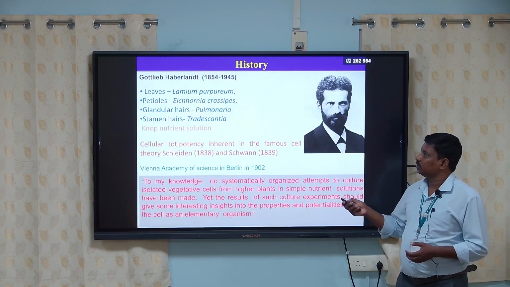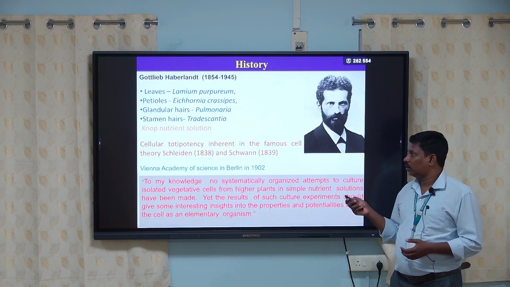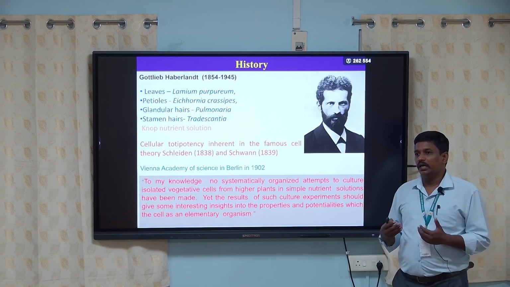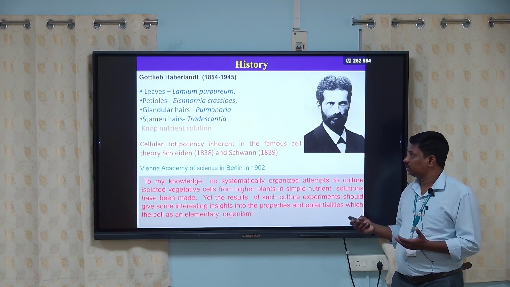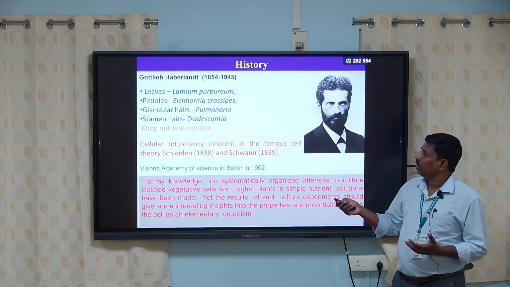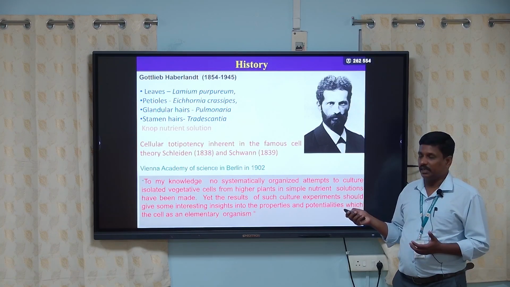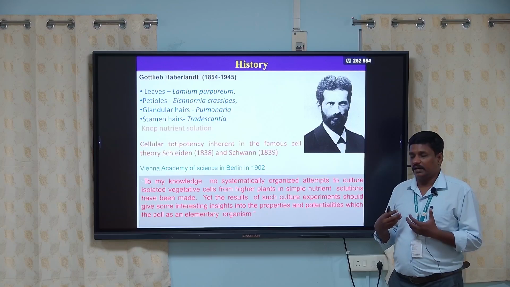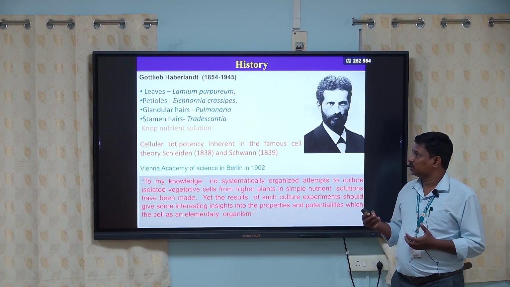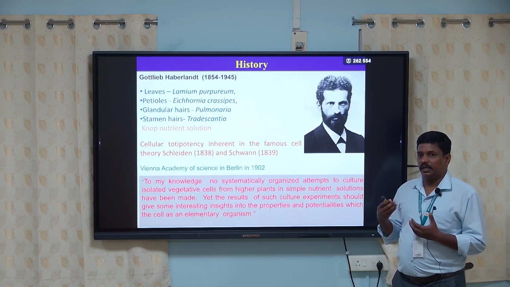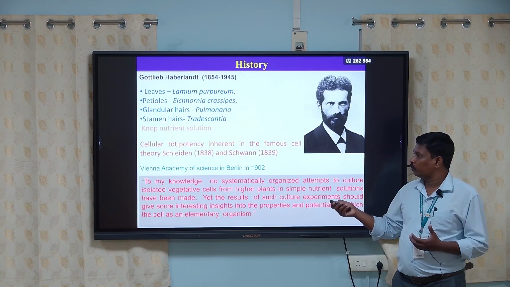And the history: Haberlandt is the father of plant tissue culture. Haberlandt was the first person to demonstrate and deliver the concept of plant tissue culture. He used four parts: leaves, petiole, glandular hairs and stamen hairs. He tried four different parts of the plants, utilized them as explants and grew them in a crop nutrient solution.